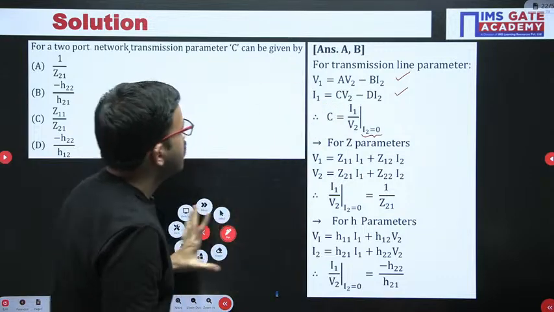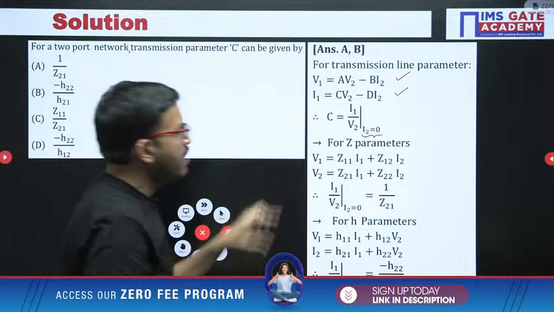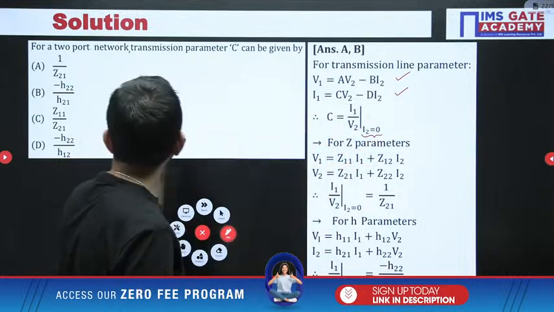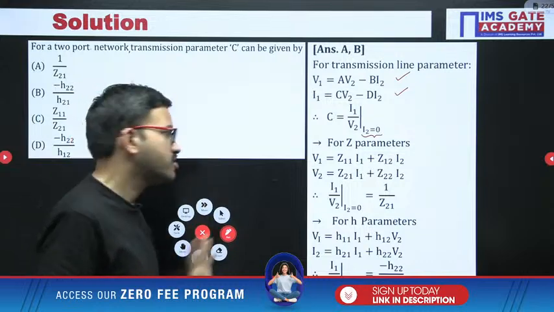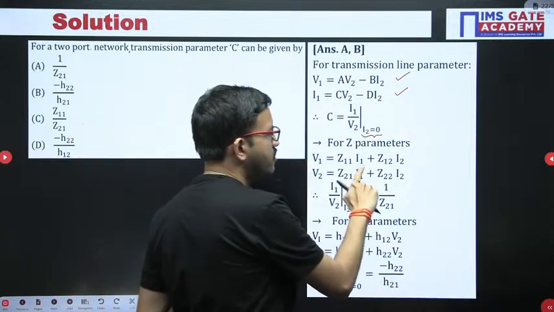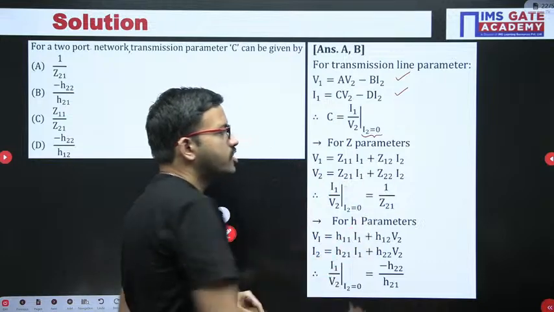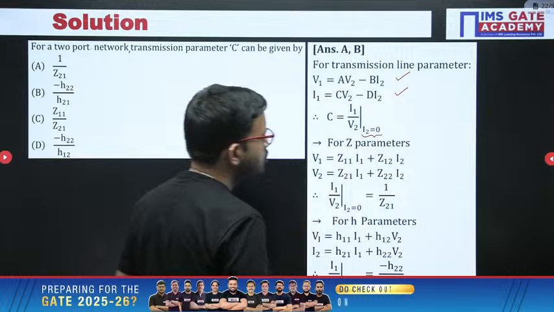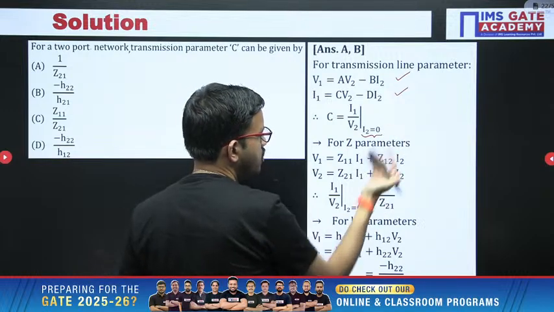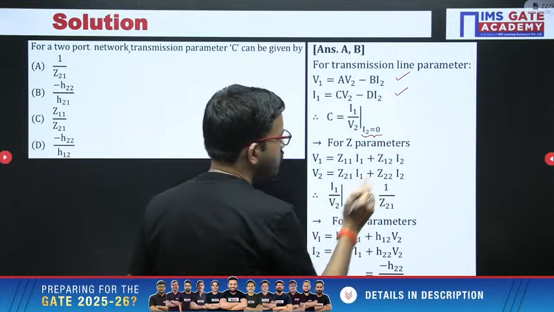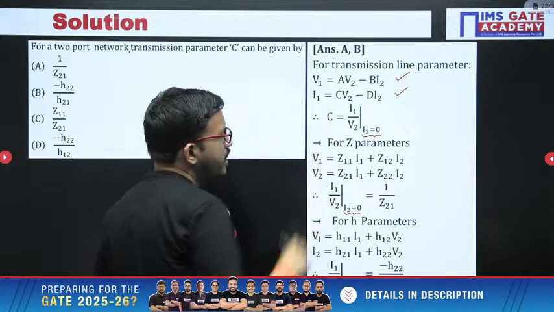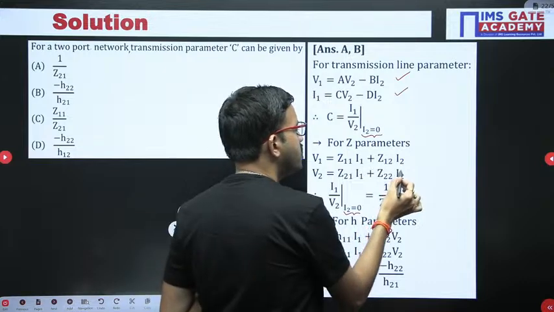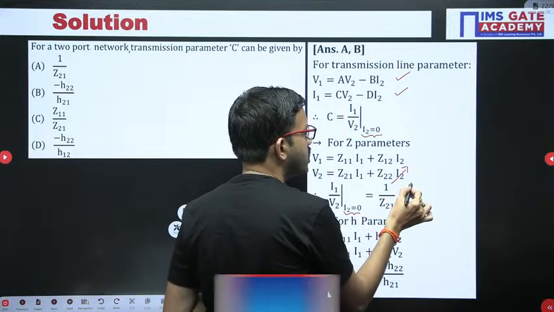Now you should get the expression I1 by V2 by making I2 equal to 0, with respect to Z parameters and then H parameters. It is very simple. V1 equal to Z11 I1 plus Z12 I2, V2 equal to Z21 I1 plus Z22 I2. The condition is I2 equal to 0, so you put I2 as 0, and focus on this equation.